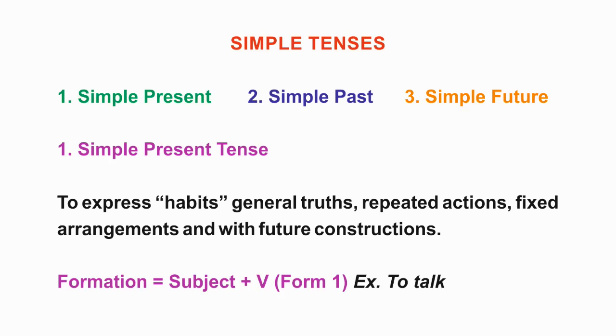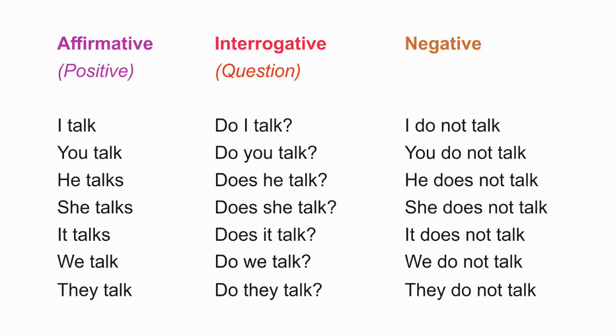First, let's see how the simple present tense is formed. The simple present tense is formed first with the subject, then the verb's first form, which we have learned just now. Here, for a better understanding, one verb is conjugated in simple present tense in all the three forms.